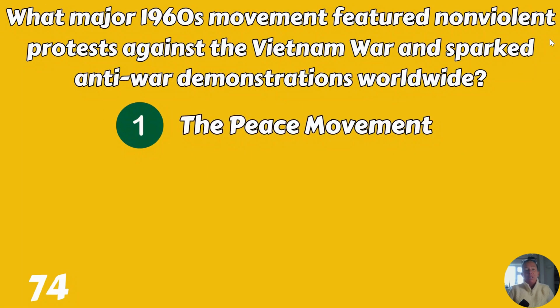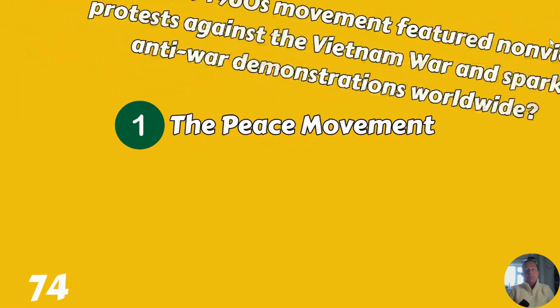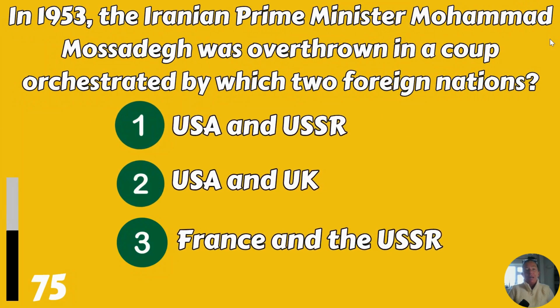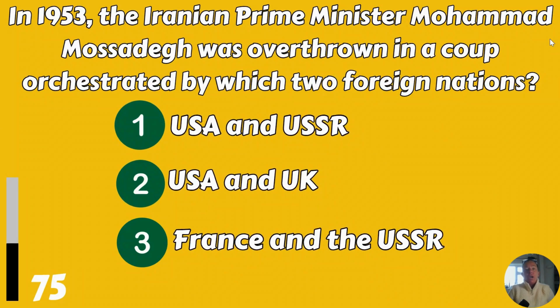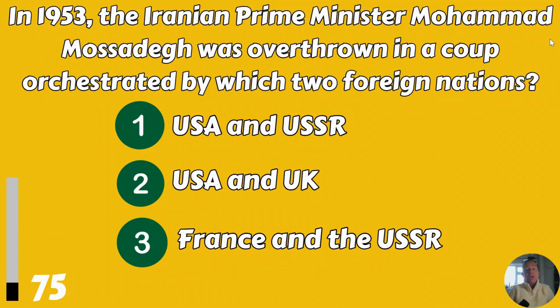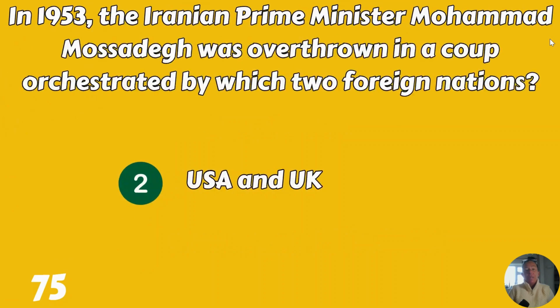The peace movement. In 1953, the Iranian Prime Minister Mohammad Mossadegh was overthrown in a coup orchestrated by which two foreign nations: USA and USSR, USA and the UK, or France and the USSR? It was USA and the UK.